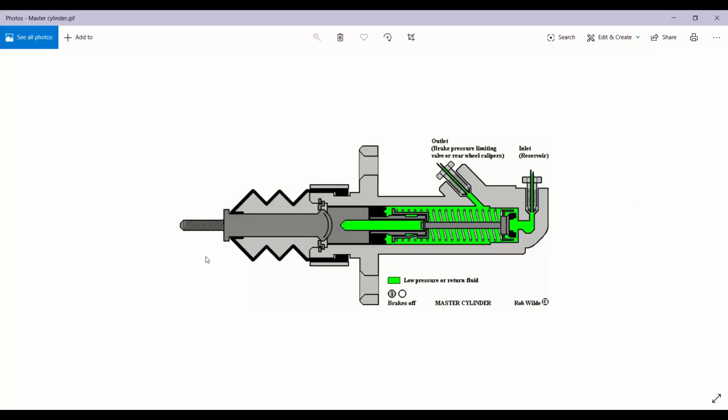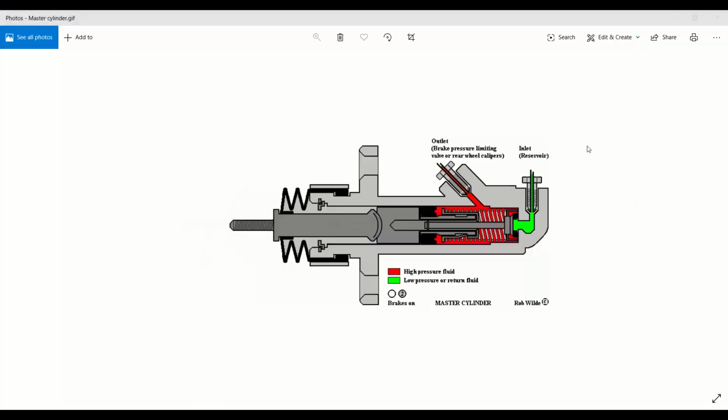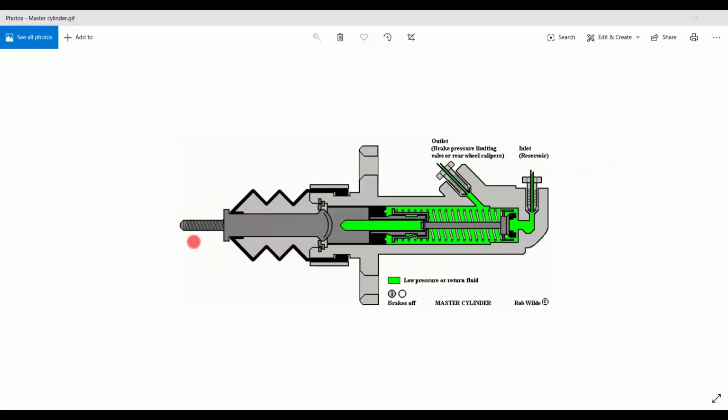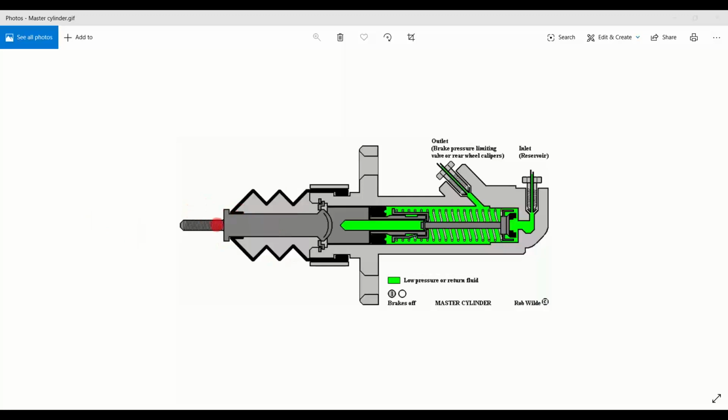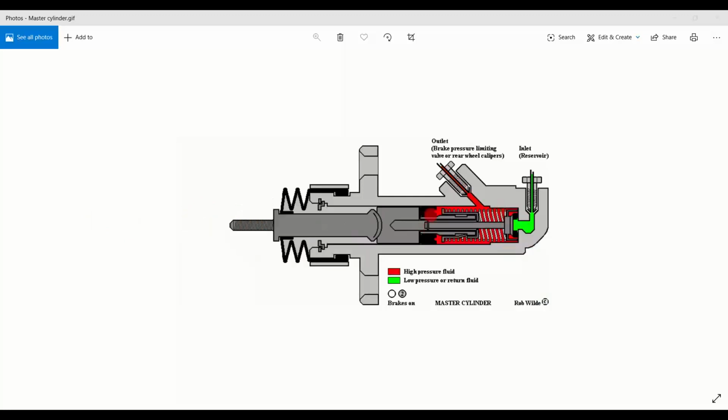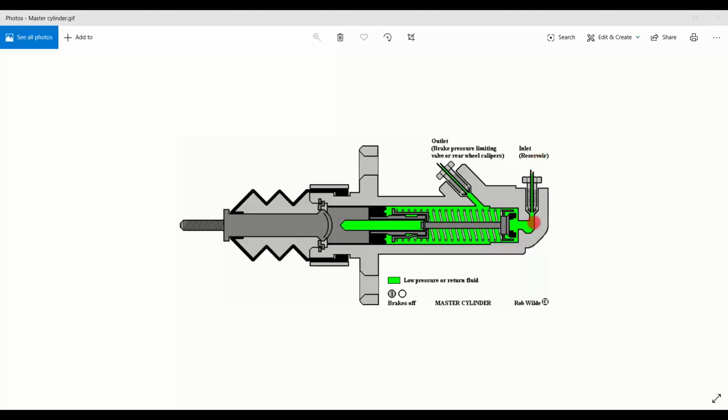Now you can see here, this is the push rod which we were discussing about. Once again, see this is the push rod. It will be directly connected to the brake pedal. When it moves here, this is the spring that I was discussing about. This is the inlet reservoir.